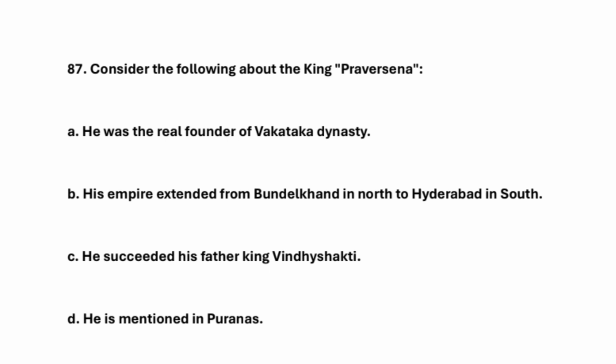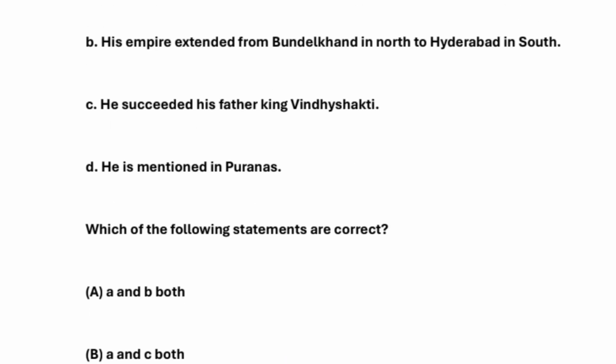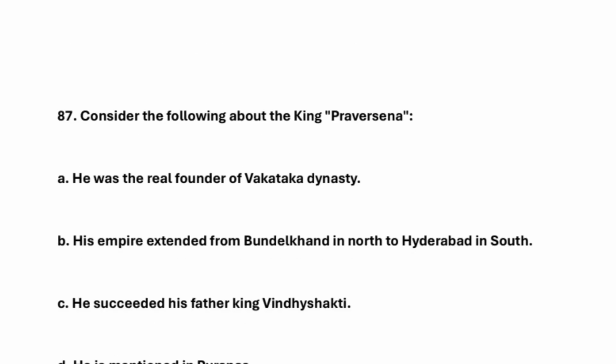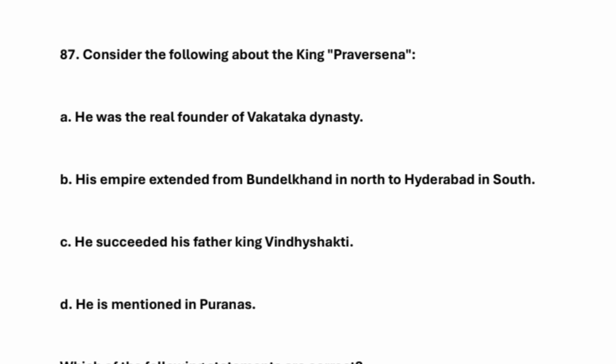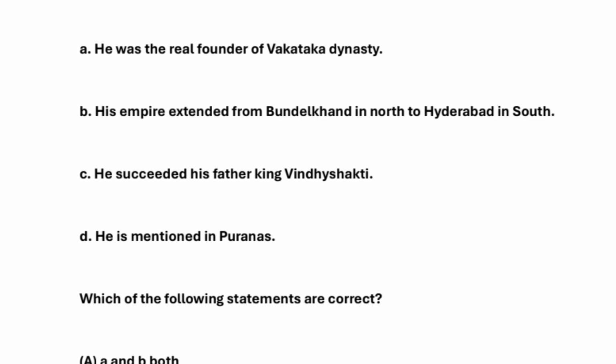So consider the following about the king Pravarasena. So the answer is what here? That more than one of the above. Okay, fine. So consider the following about the king Pravarasena.